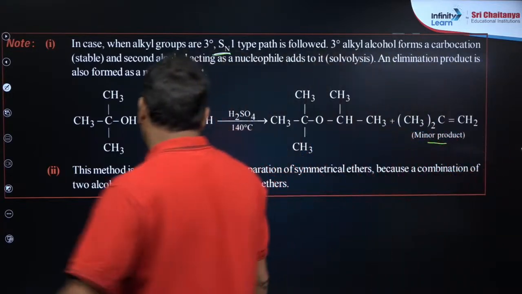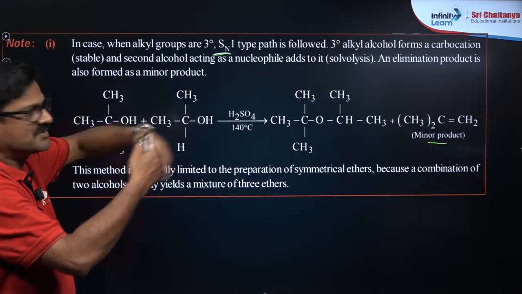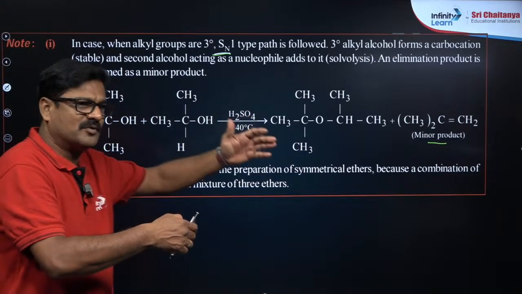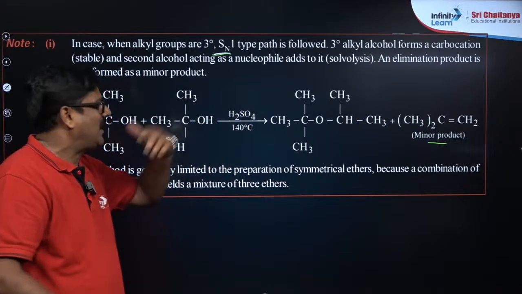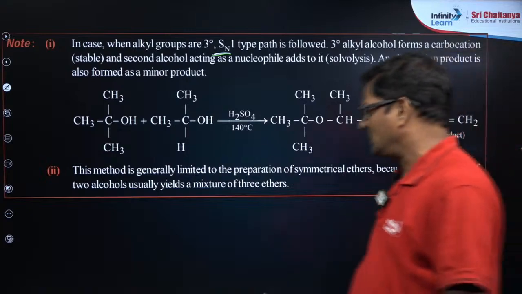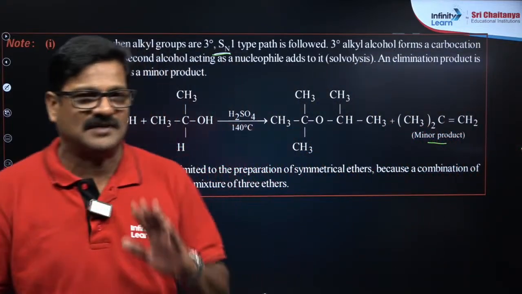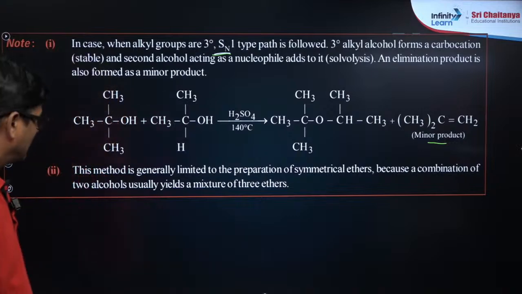Right. So this method is generally limited to the preparation of symmetrical ethers, because as side products you are going to get the dehydrated product. Yes, the dehydrated product: you will get the ether and also the alkene, okay beta? So this method is not really encouraged for the preparation of unsymmetrical ethers.